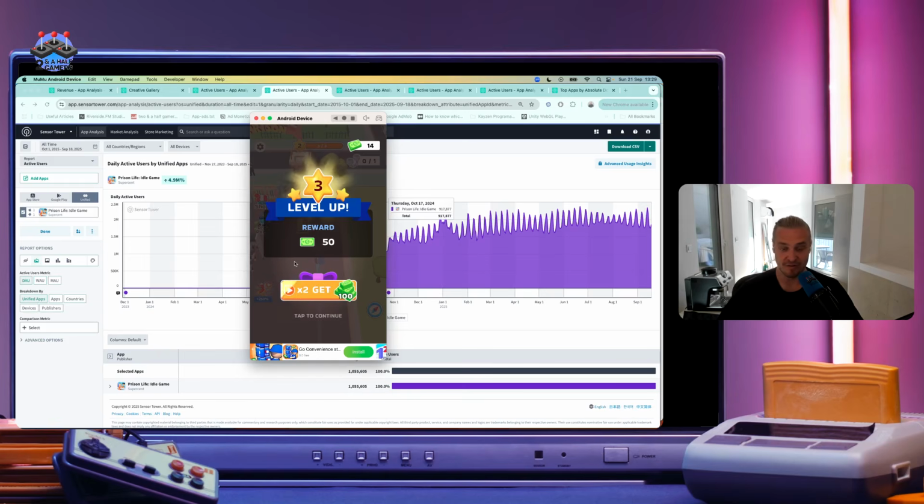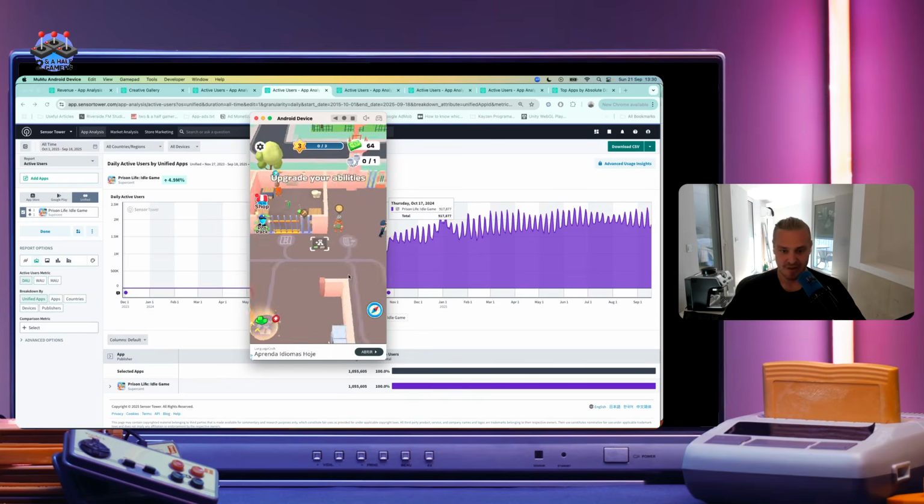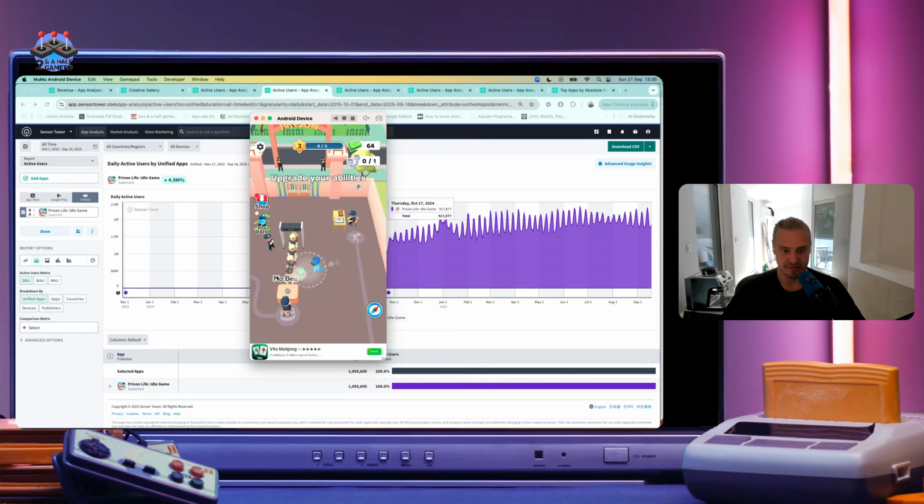So it's based on the fact that you watch a lot of rewarded ads, and rewarded ads are always kind of in three main big buckets. It's either to speed up the character movement, to increase the amount of monetary rewards that you're getting, or to increase the carrying capacity of your playable character. So very similar style of games to the other type of games that they've done before in this space. I'm thinking about Pizza Ready and their sneaker game that I just forgot the name of, but yeah, very similar where you do tasks.